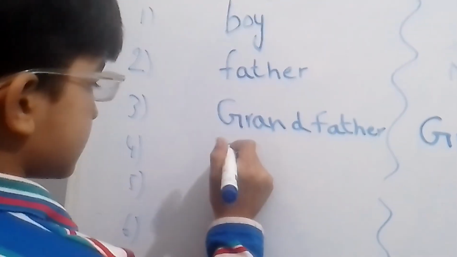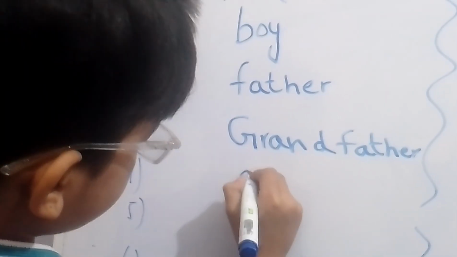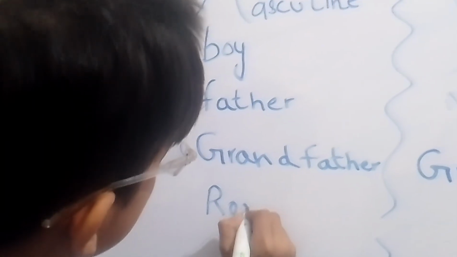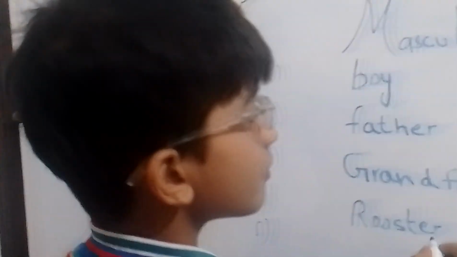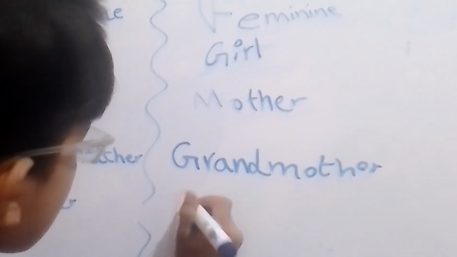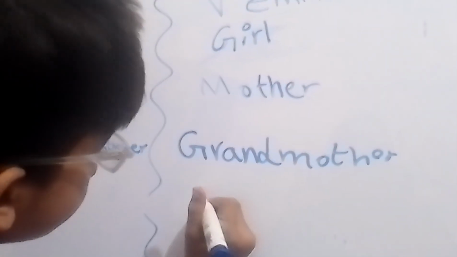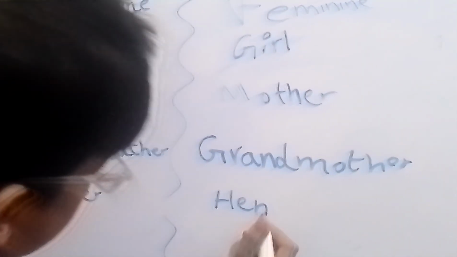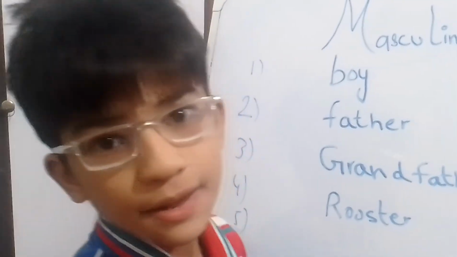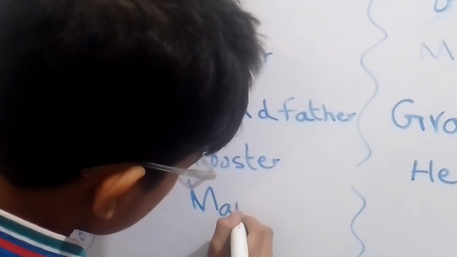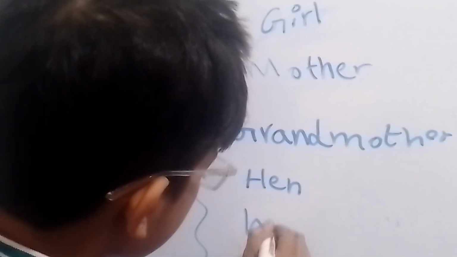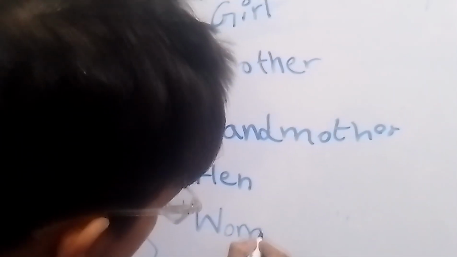Our next word is rooster. Rooster is a masculine. The feminine version of rooster is hen. Hen. Our next word is man. Everybody knows this word. It is a masculine, and woman is a feminine.